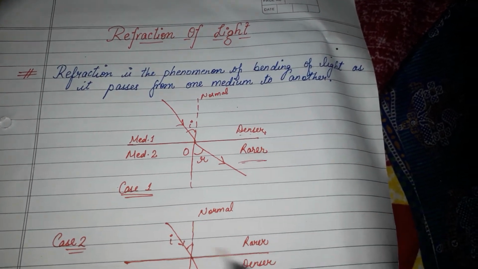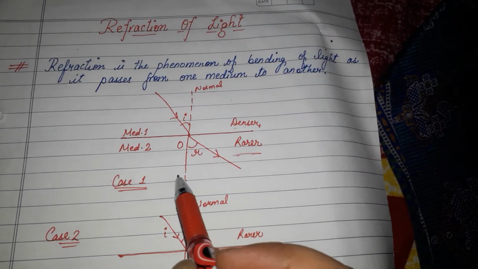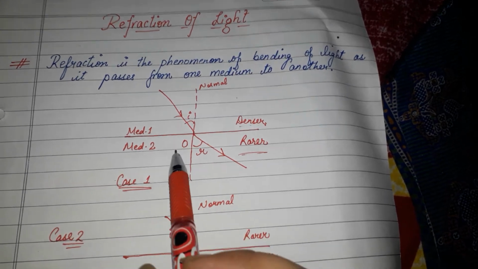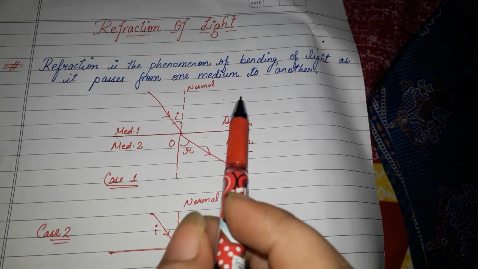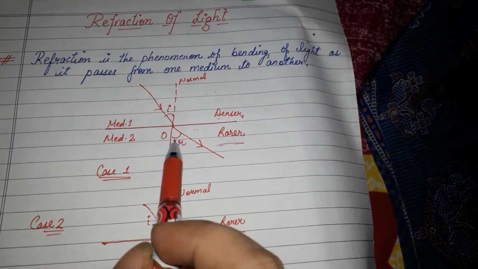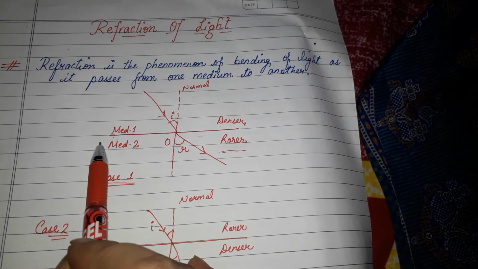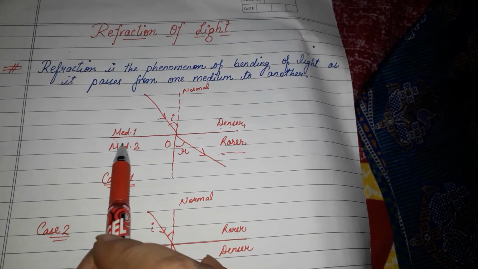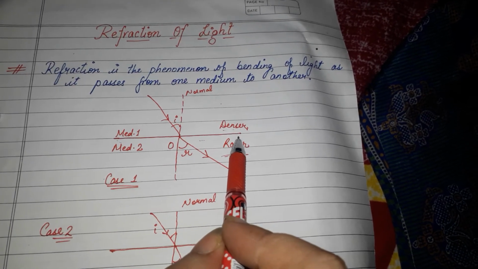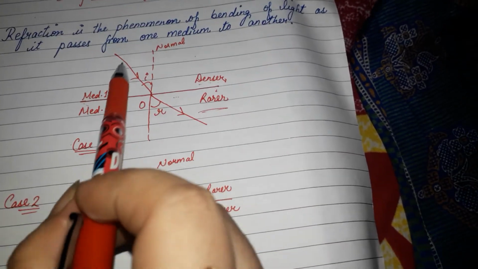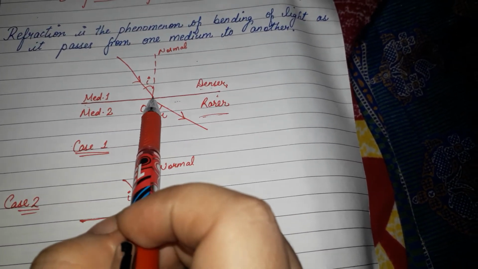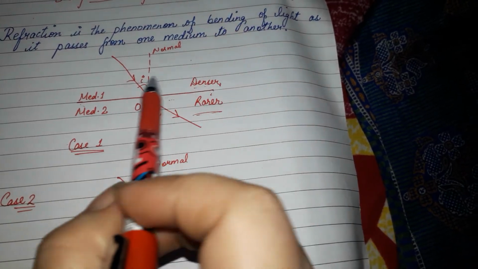So let us understand this from the diagram I have drawn here. In reflection the things were different, and in refraction the things are different, although some things are the same. This is the surface, you can see it as the interface. Here it is the normal, and here the incident ray of light is striking the surface or the interface.